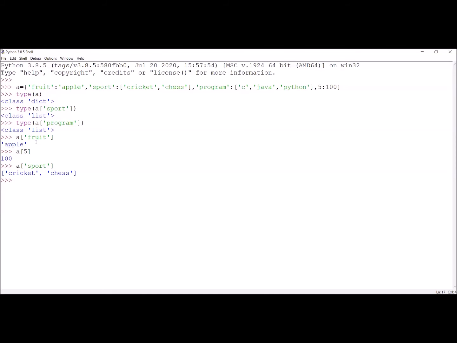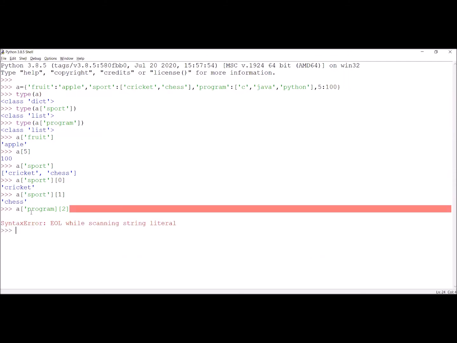But now I want to access only the first value, cricket. Is it possible? Yes, it is possible. Now I am writing sport and giving the 0th index in this list. So this is cricket. If I write sport 1, the first index, this is chess. Similarly, I want C, Java and Python. For that, I can give the key program. If I type this, the entire list will be printed, but I only want Python. Then I can give 2.